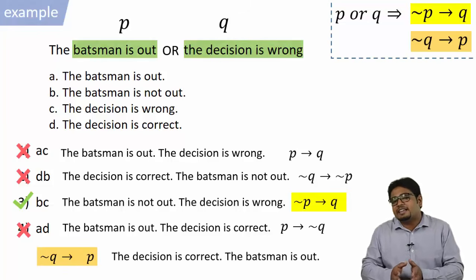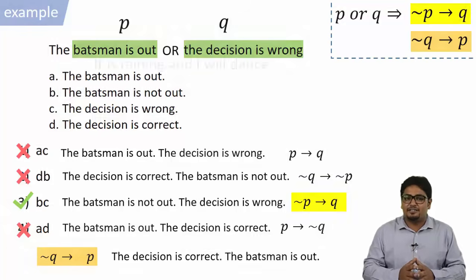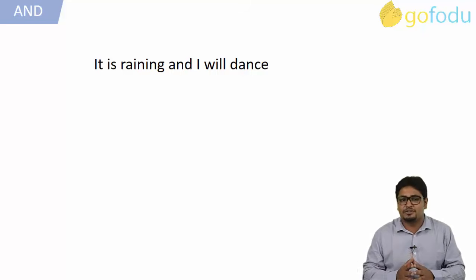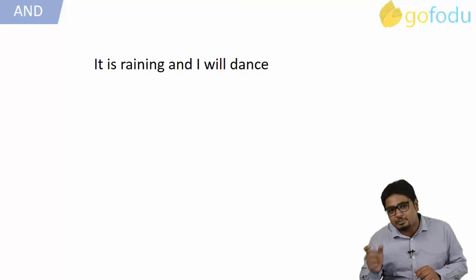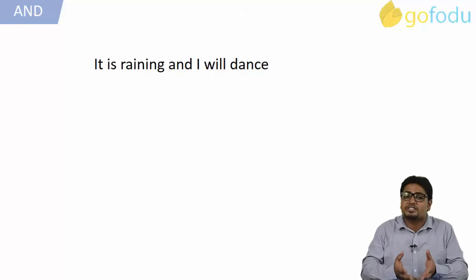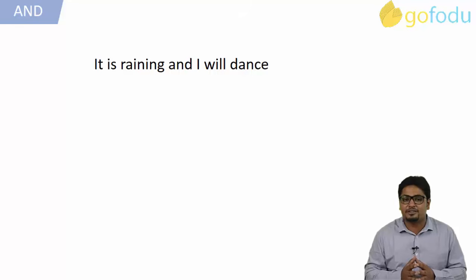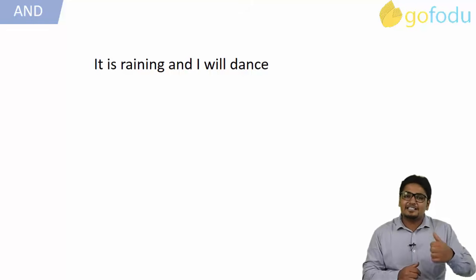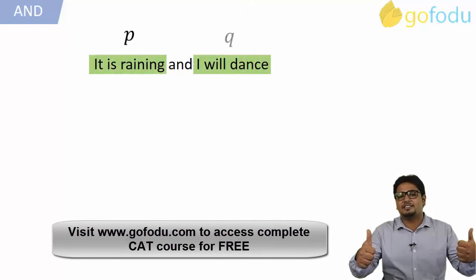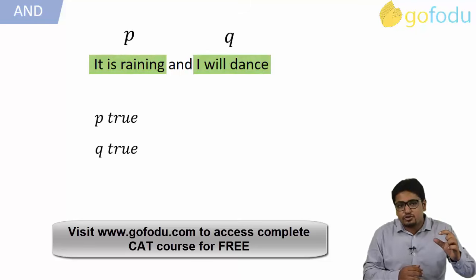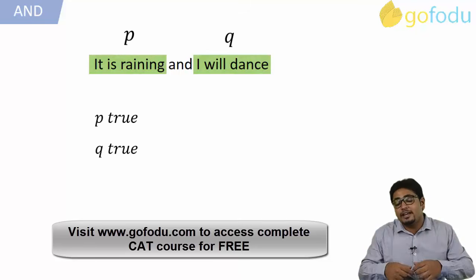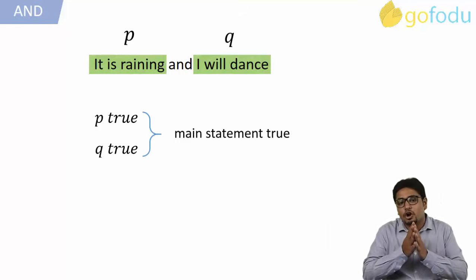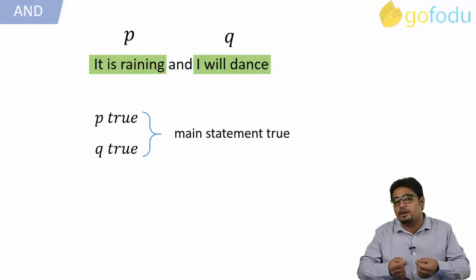Now let's move to the next and the easiest connective, AND. Connective AND is the most basic among all the connectives. Here both the simple sentences present have to be true in order to justify the truthfulness of the compound statement. It is raining and I will dance. Here let's consider it is raining as P, I will dance as Q. If P is true and Q is true as well, then only the main statement would be true. If any one of them is false, then logic cannot be derived and the whole statement will not be consistent with the main statement.